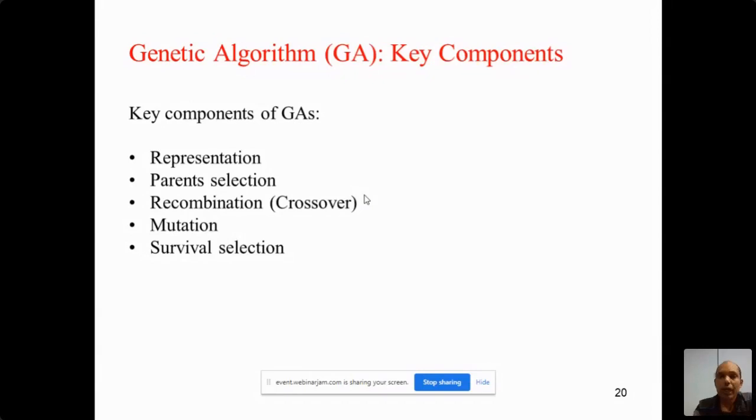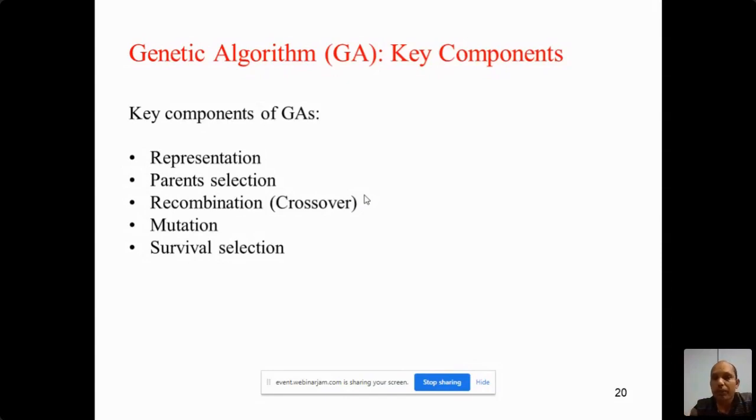First of all, you have to represent the cluster and optimize it. So it is necessary to represent the cluster as a solution. Then, to get good solutions, we perform crossover. For that, we perform parent selection, which means we select the fitter solutions and then perform the crossover.